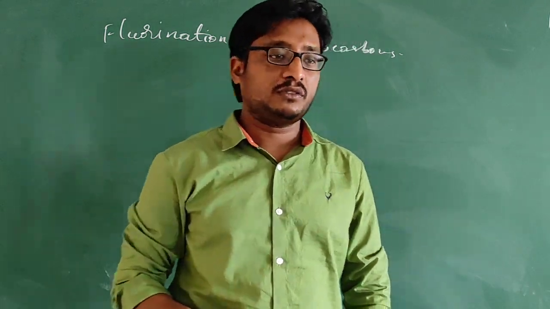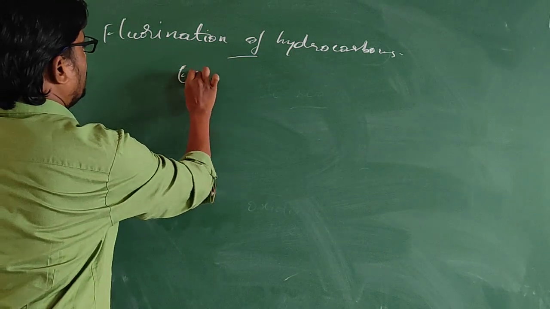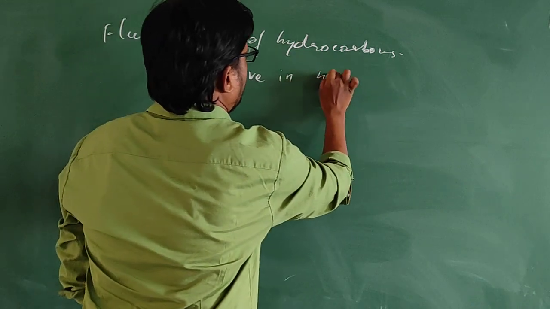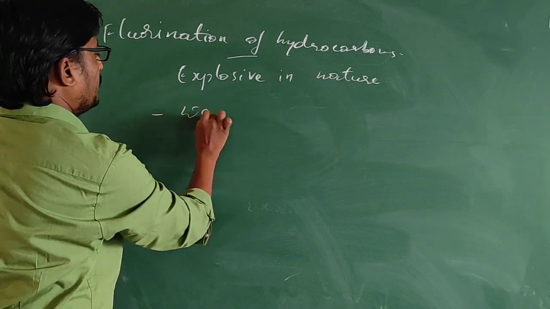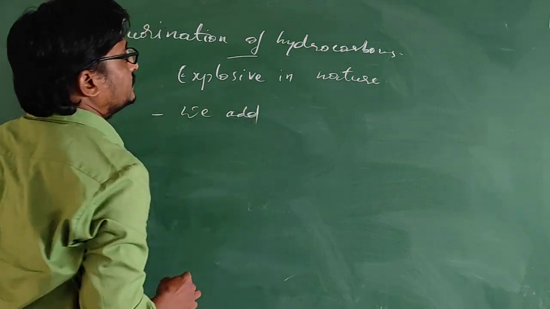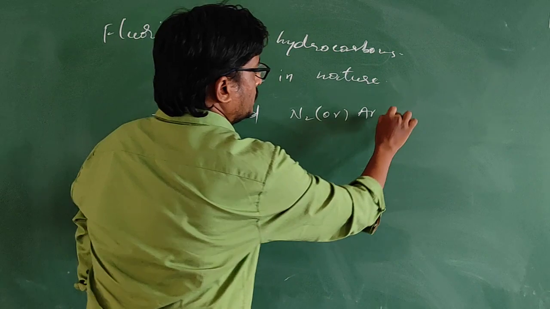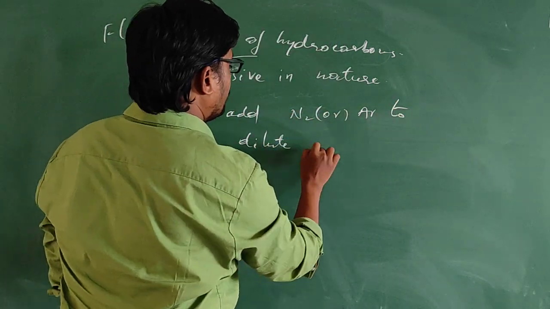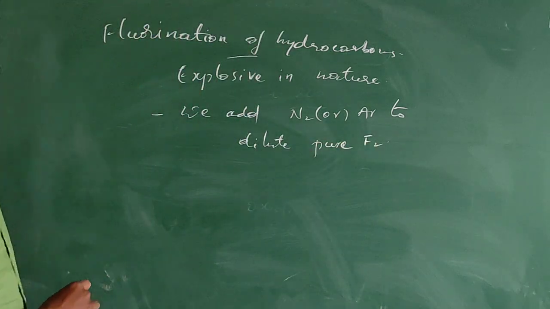We will see that also. So, you can write it is explosive in nature. We add nitrogen or argon to dilute pure fluorine.